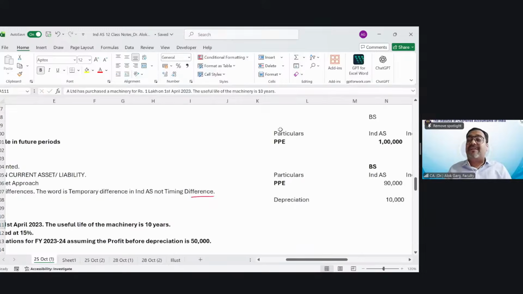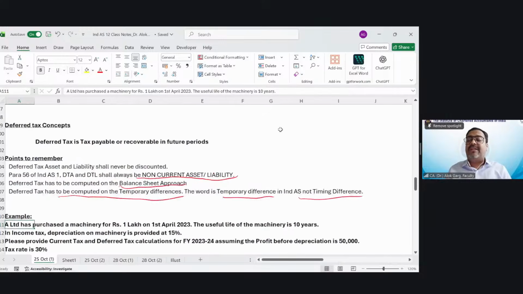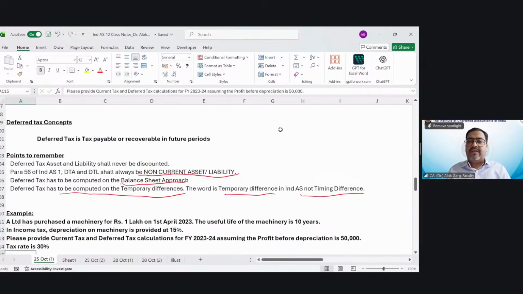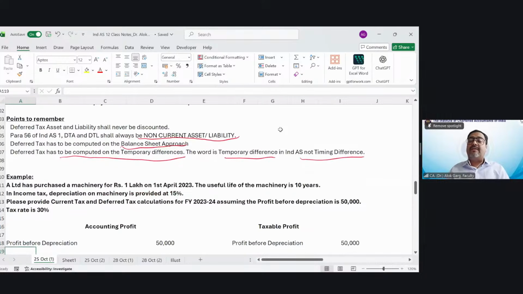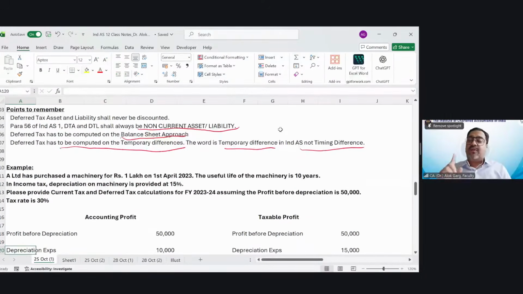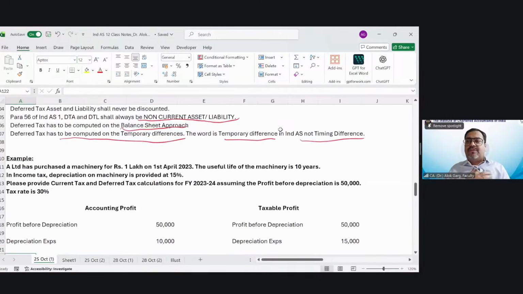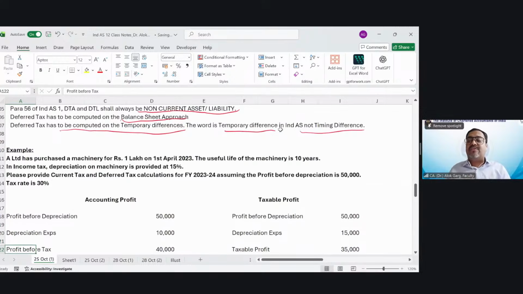Friends, this is a revisionary class. We will be completing this Ind AS 12 in one class. While if you look at the live virtual session, which was the full class, this Ind AS 12 was covered in 2 classes of 6 hours. But since it is a revisionary class, the institute has given one class, 50% of the time, for the revision. Ideally, in the revision, the time has to be 30 to 40%.